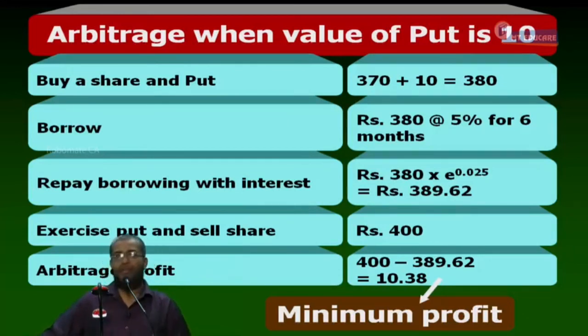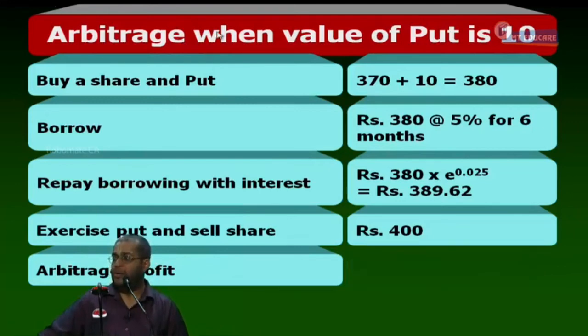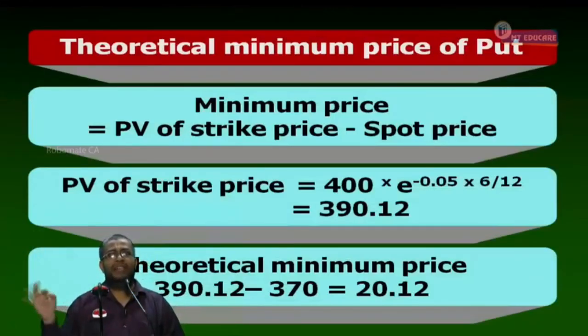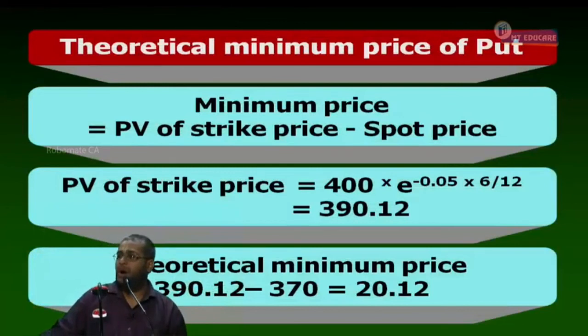0.9753. 10.38 into 0.9753 gives how much rupees? 10.12. Tell me, what is the theoretical minimum value? 20.12. It is available at how much? 10 rupees. The difference we got is 10.12. Arbitrage profit present value is 10.12.